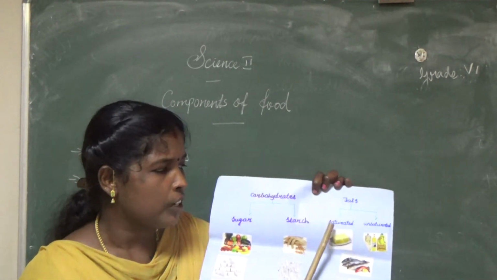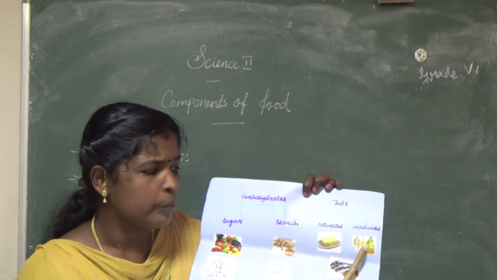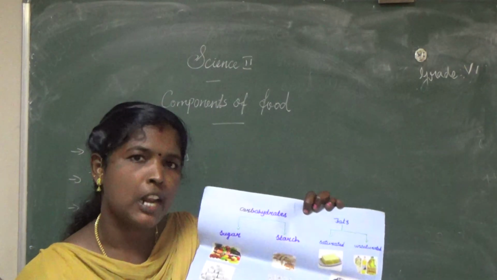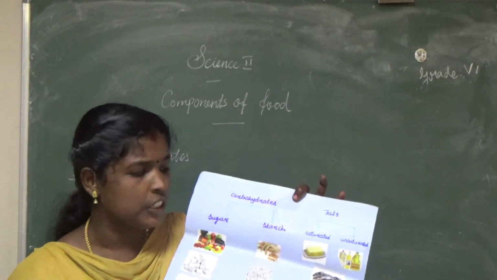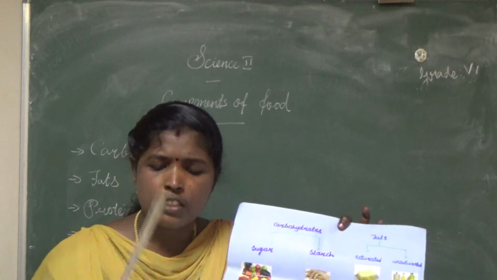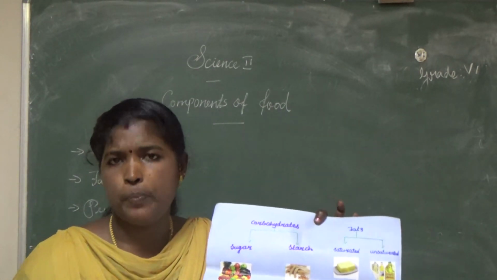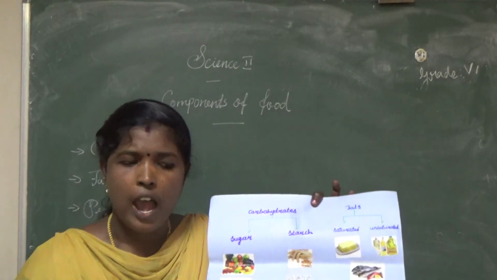Keep in mind, an example of saturated fat is butter. An unsaturated example is oil. Other food items like fried fish, fried chicken and egg also contain fat. If more fat is stored in our body, what will happen? Obesity. Obesity leads to heart attack.